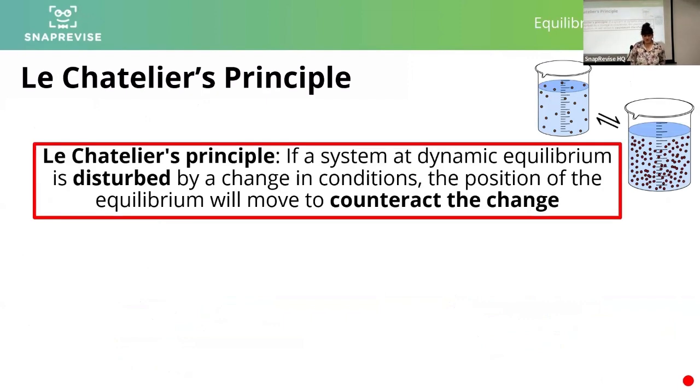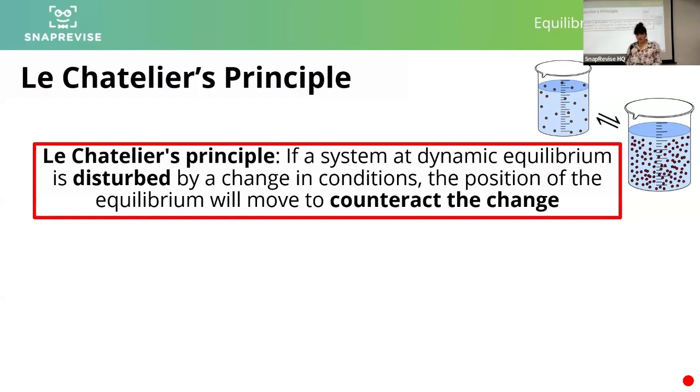Le Chatelier's principle is, if a system at dynamic equilibrium is disturbed by changing conditions, the position of equilibrium will move to counteract the change. You may realize in doing your revision that different exam boards, different textbooks and the internet use different phrases for Le Chatelier's principle. Just learn one, okay? The principle is the same. The process is the same. So just make sure that your explanation is giving all of that. Otherwise, you won't get the marks.